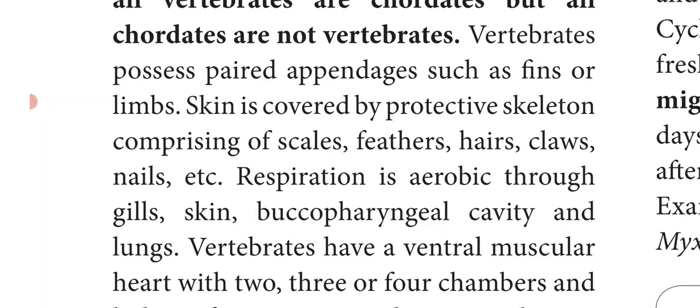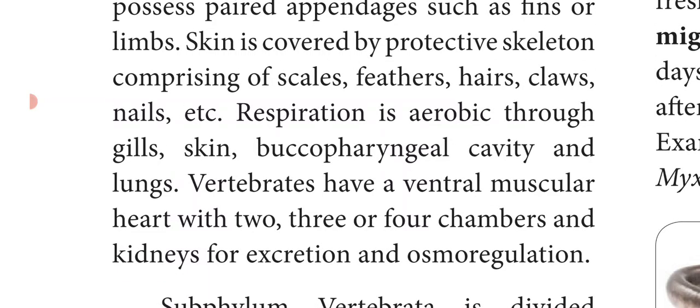The exoskeleton includes claws and nails. These are the protective skeleton. Next, respiration is aerobic through gills, skin, buccopharyngeal cavity and lungs.